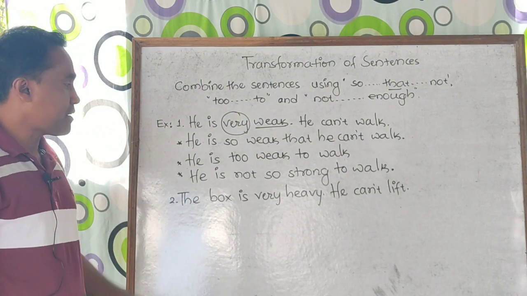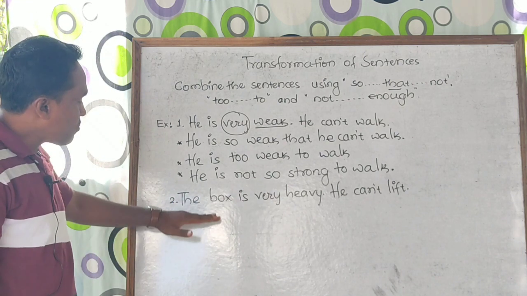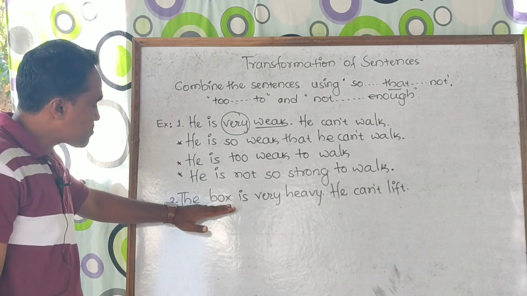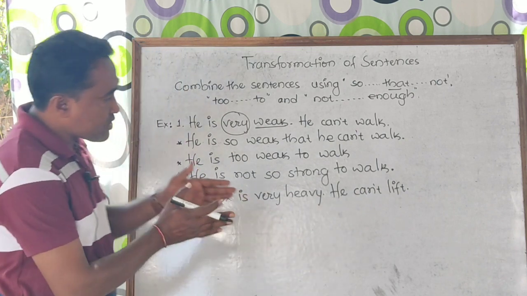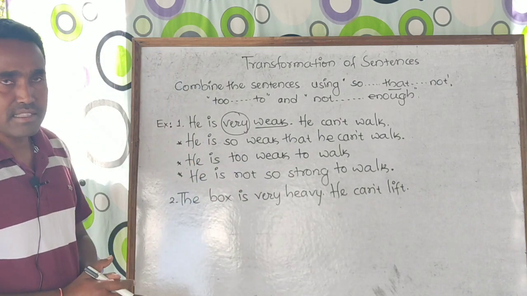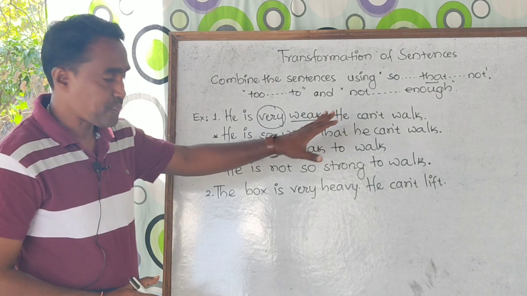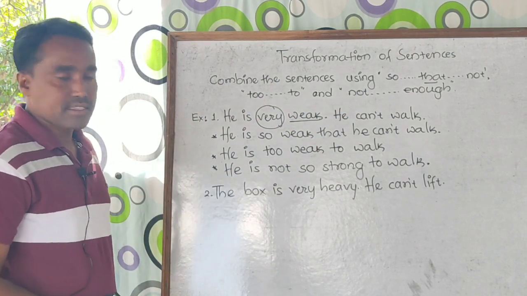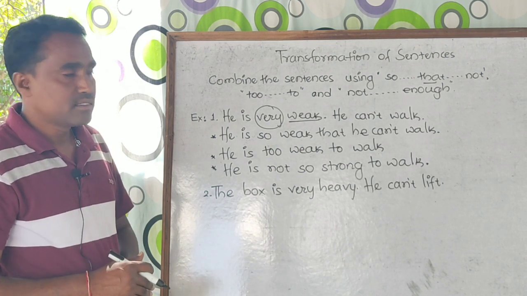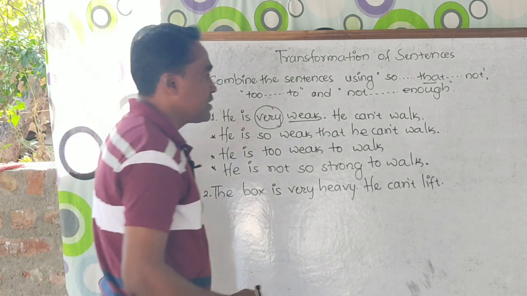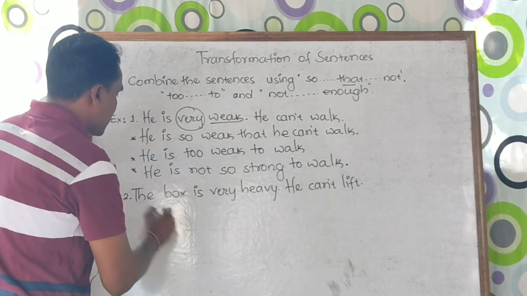In the second example, we again have two sentences, but the subject of the first is the box and the subject of the second is he. Compare both examples: in the first the subject is the same, while in the second we find two different subjects. For such a case we can add a little bit here, let me show you.